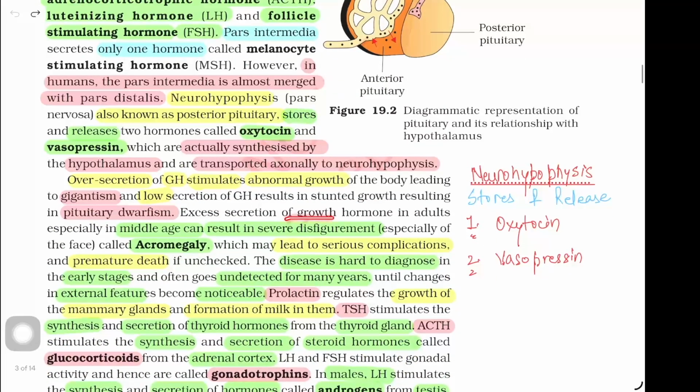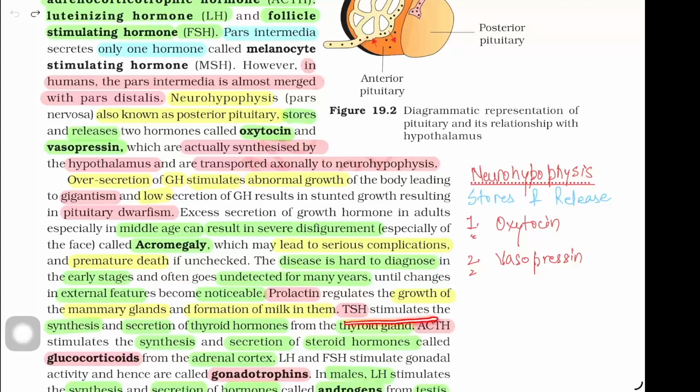Excess secretion of growth hormone in adults, especially in middle age, can result in severe disfigurement, especially of the face, called acromegaly, which may lead to serious complications and premature death if unchecked. The disease is hard to diagnose in the early stage and often goes undetected for many years until changes in external features become noticeable. Prolactin regulates the growth of the mammary glands and formation of milk in them.